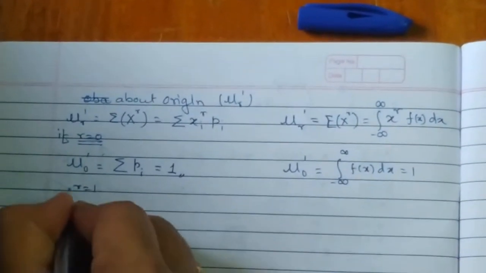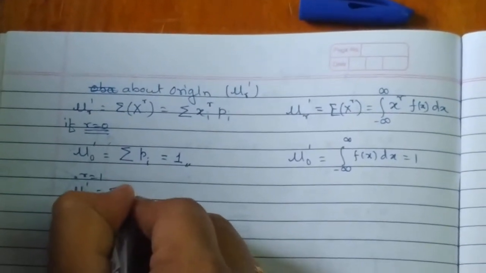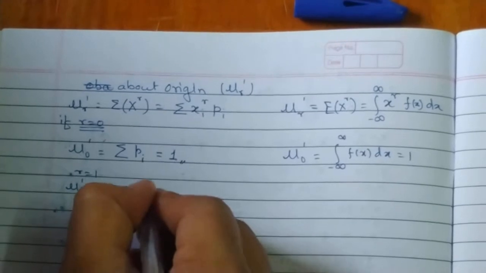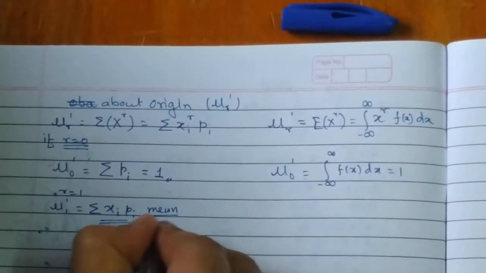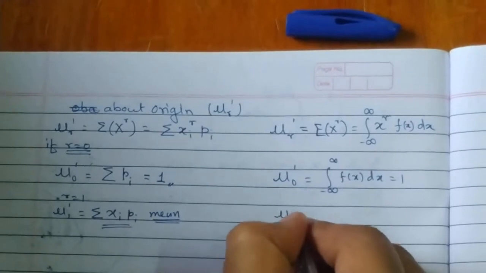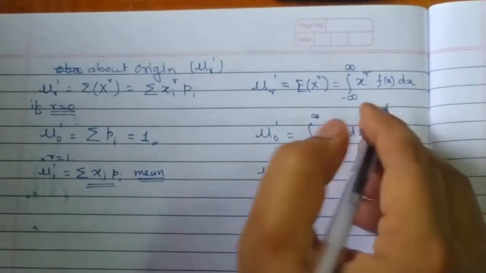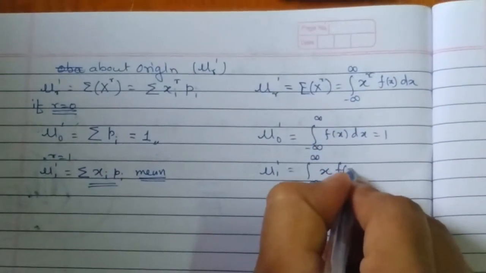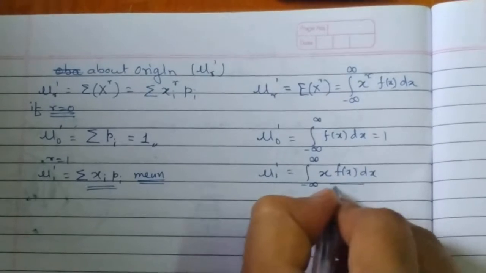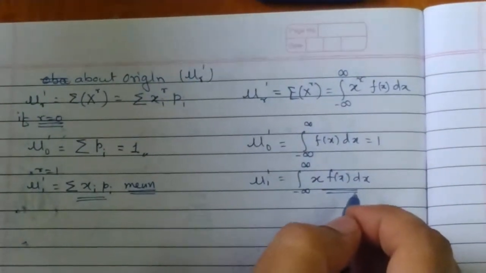Now if r is equal to 1, then mu 1 dash is equal to summation xi raised to 1 into pi, which is nothing but the mean of the probability distribution. Similarly here, mu 1 dash is equal to the integration from minus infinity to plus infinity of x raised to r, but r is 1, hence I get x into f of x dx. So this is also the mean of a continuous probability distribution.